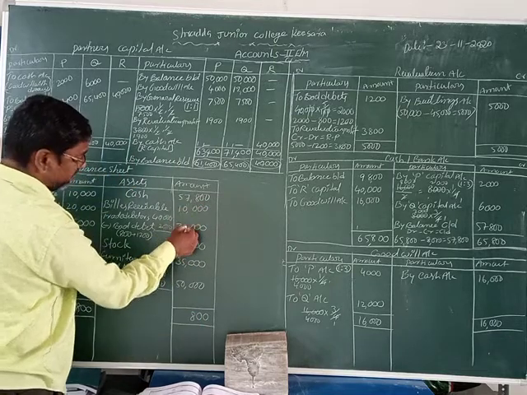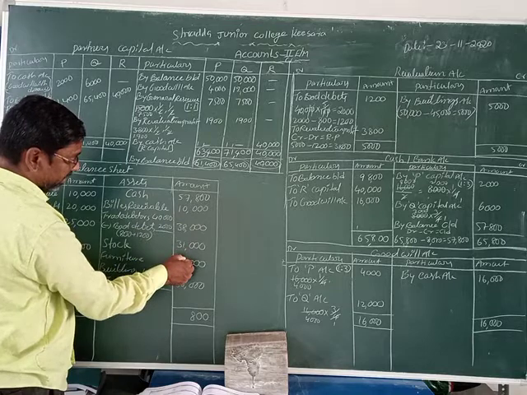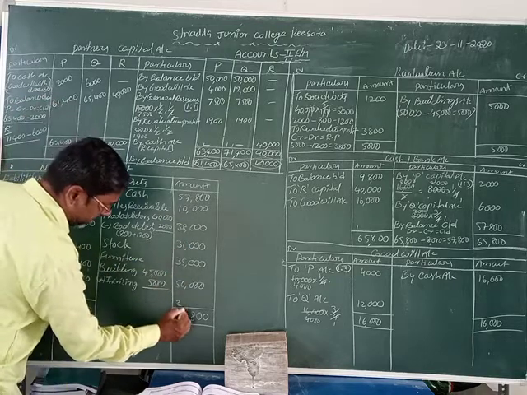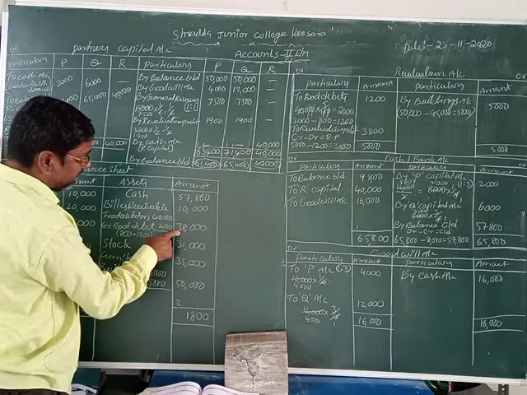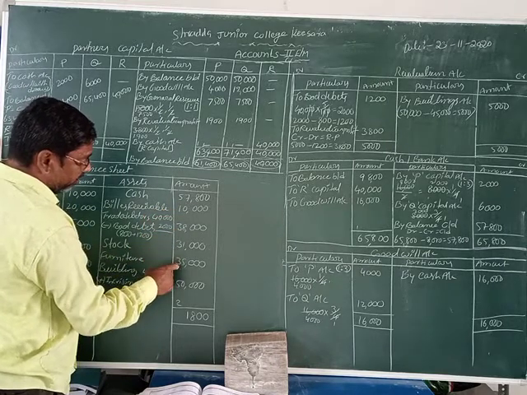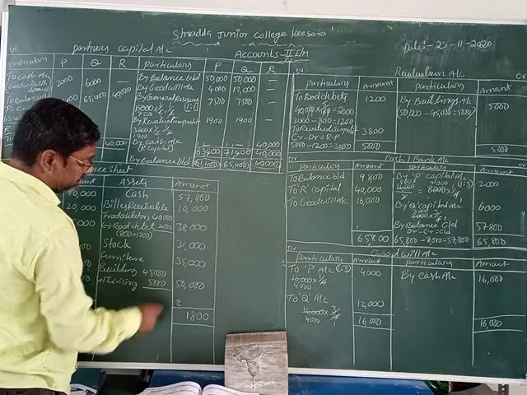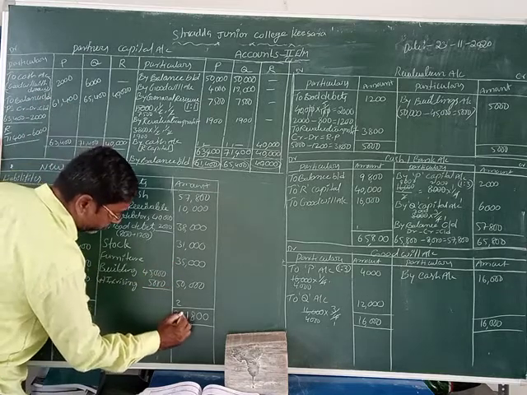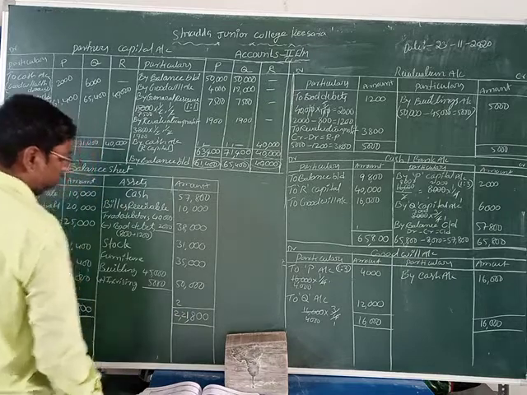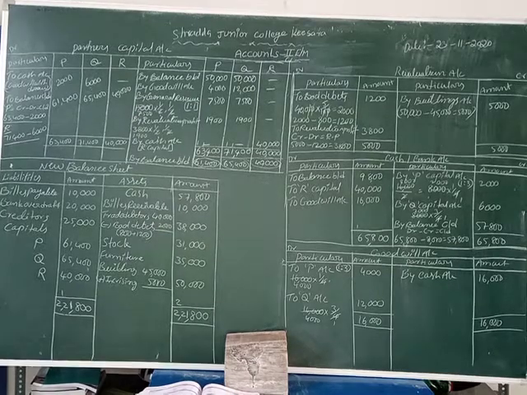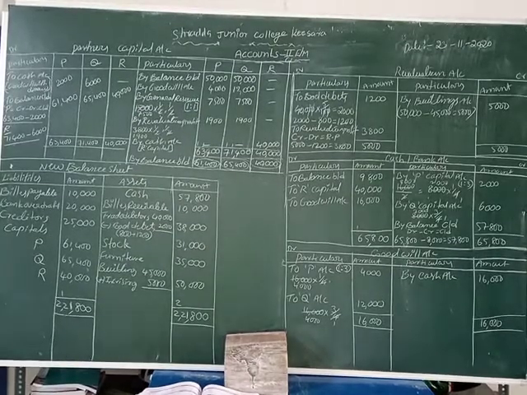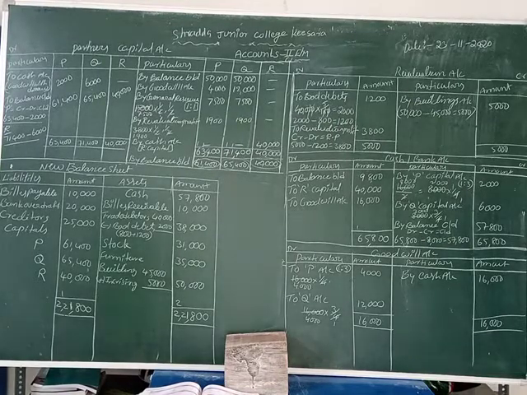Now here 7 plus 8 is 15, plus 5 is 20, plus 1 is 21. 5 plus 3 is 6, 6 plus 3 is 9, 9 plus 3 is 12, 12 plus 3 is 15, 15 plus 5 is 20, plus 2 is 22. 2,21,800 is the liabilities and 2,21,800 rupees is the assets, friends. So question number 9 is completed, friends.